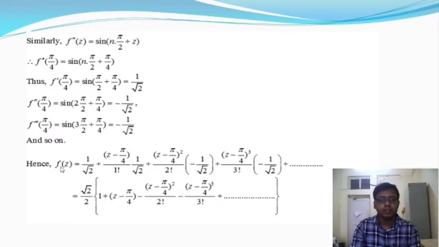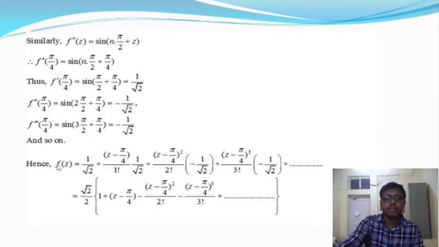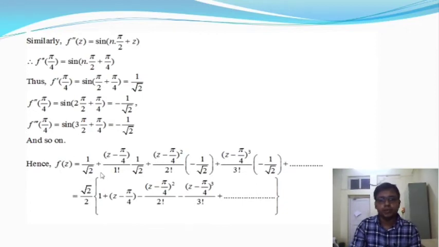Now putting the values of f(z), f dash z, f double dash z, f triple dash z, and so on into the given Taylor series. This is the Taylor series expansion. We put f dash z, f double dash z, f triple dash z, f to the power n z, and so on. From this we get f of z is equal to 1 by root 2 plus z minus pi by 4 by 1 factorial into 1 by root 2, plus z minus pi by 4 whole square by 2 factorial into minus 1 by root 2, and so on.